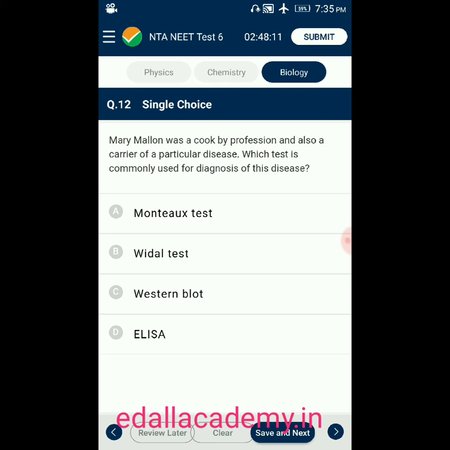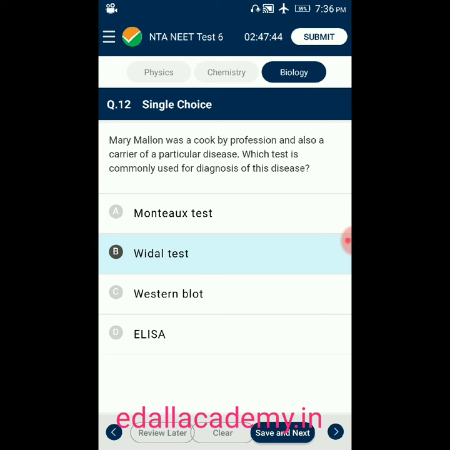Question number 12. Mary Mallon was a cook by profession and also a carrier of a particular disease. Which test is commonly used for diagnosis of this disease? Option A, Montiac's test. Option B, Vidal test. Option C, Western blot. Option D, ELISA. So the answer is Vidal test.